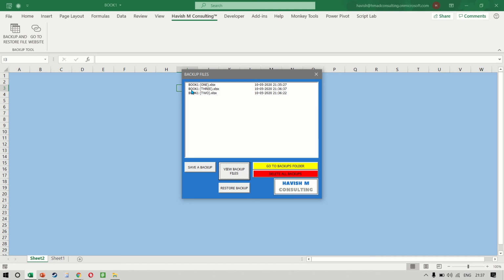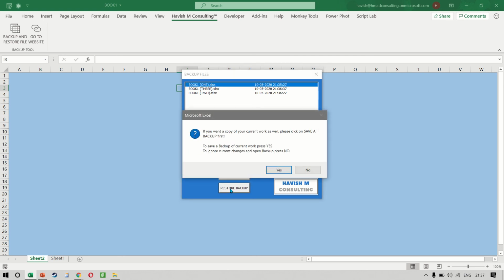This is the original workbook name, and this is the name that we had given. It also tells us the date modified, so we can see both the date and the time. If I want to reopen the first backup that we had saved, we can select the file and restore the backup. Now it confirms with us whether we want to save the current state of our file or not.